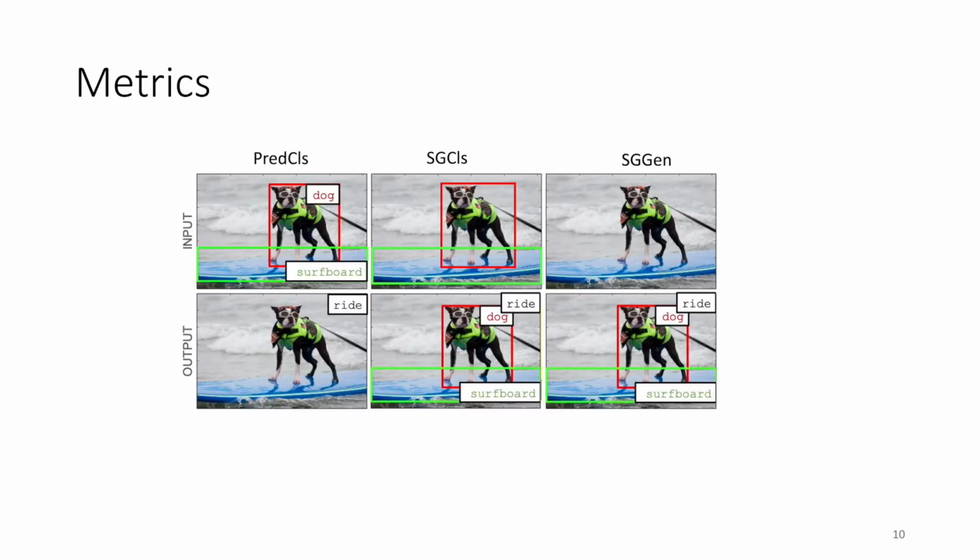Here are the metrics. PredCls is given object location and category, output the relation category. SGCls is given object proposals, output object category and the relation category. And SGGen is given an image, output the whole scene graph.